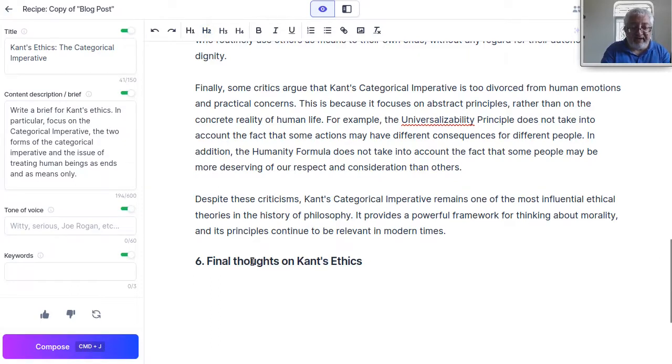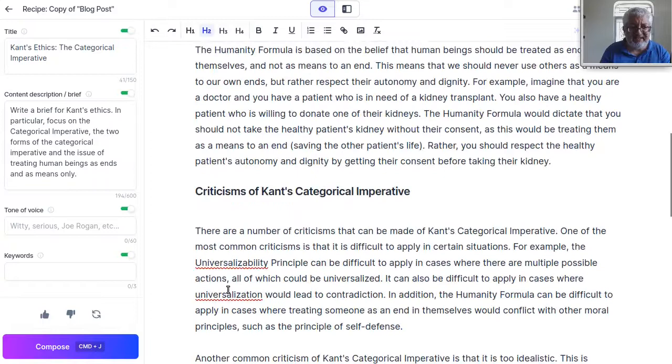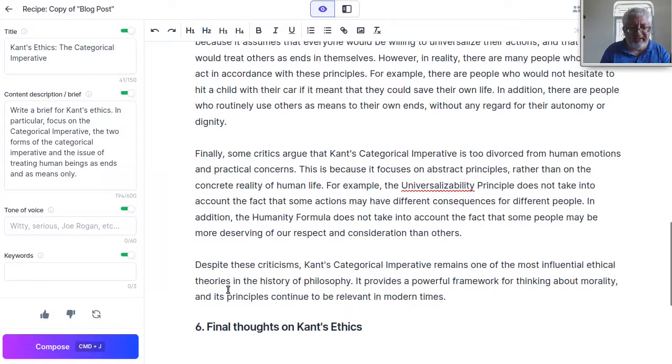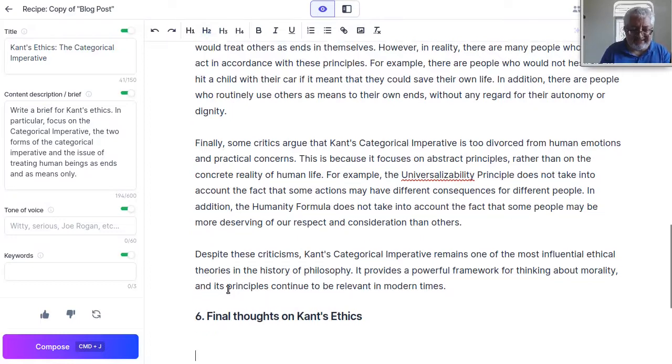So, final thoughts on Kant's ethics. Now here it says 6. Here we missed the number 4, and this should be 5. So we will correct all these later because we just copied out of this editor into another, into a Google document or something, and then we can do it.